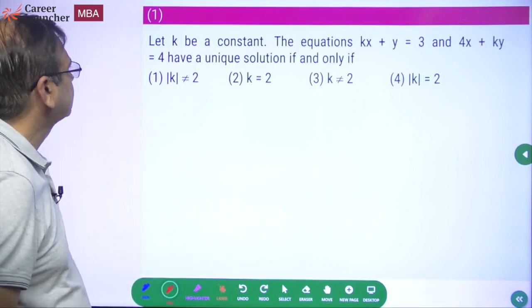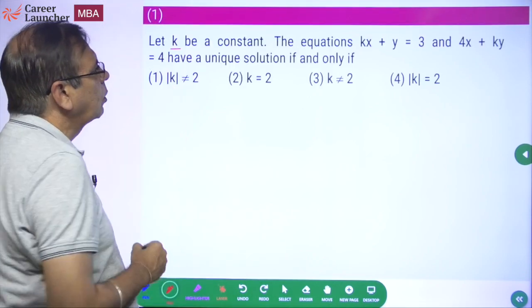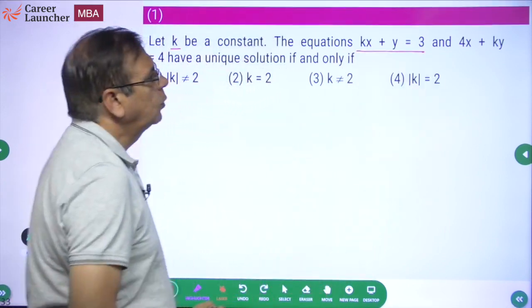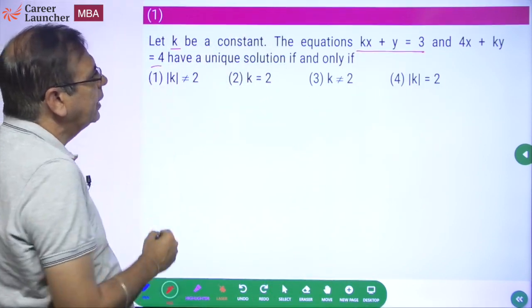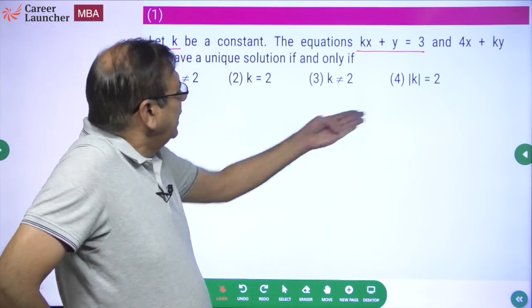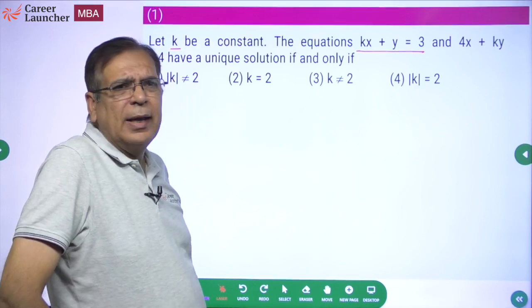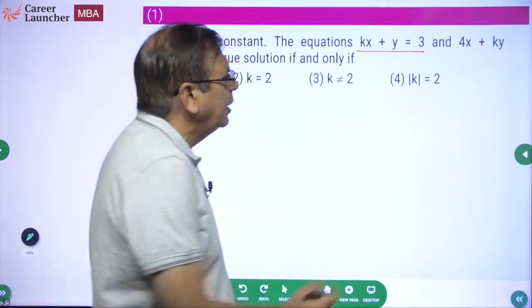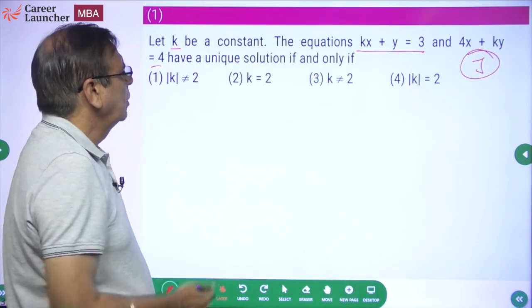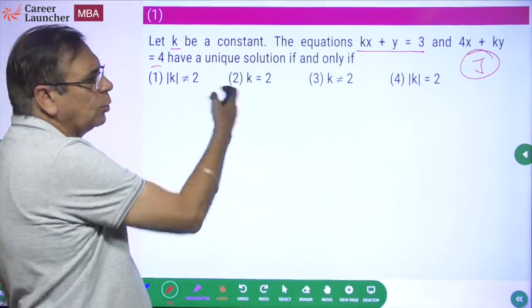First question. Let k be a constant. The equations kx plus y equal to 3 and 4x plus ky equal to 4 have a unique solution if and only if. Now look at the choices. We need to just check for k equal to 2 and k equal to minus 2. That should give us the answer. So the Jugaad here is that please use the choices. So what are the possibilities? k equal to 2 and minus 2.